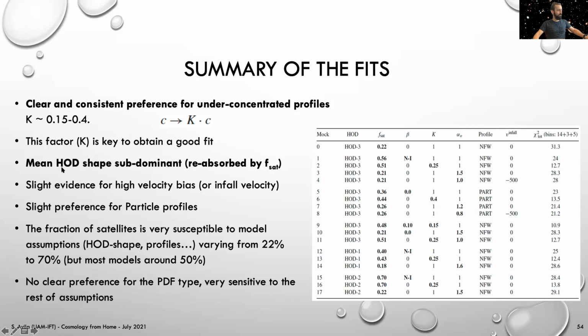We have found the mean HOD shape subdominant to the rest of the effects. We find some mild evidence for velocity bias or infall velocity. We find a slight preference in the chi-square for particle profiles. The best-fit fraction of satellites is very susceptible to the rest of the choices in the modeling. As for the PDF, we find it very sensitive as well to the rest of the choices, and we don't find a clear preference for either Poisson, sub-Poissonian, or super-Poissonian PDFs.